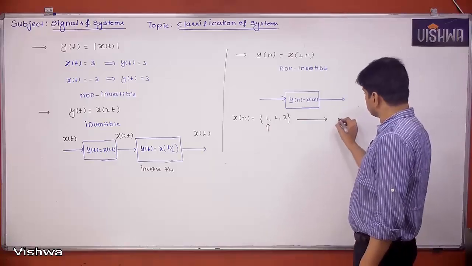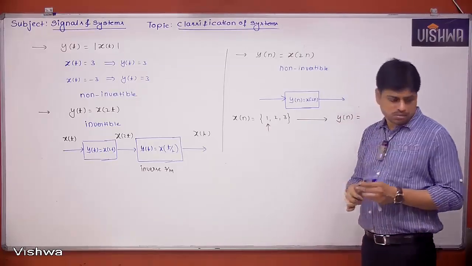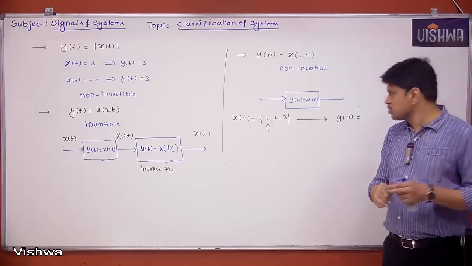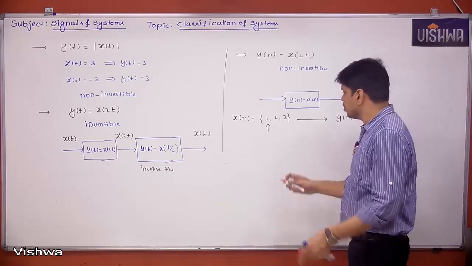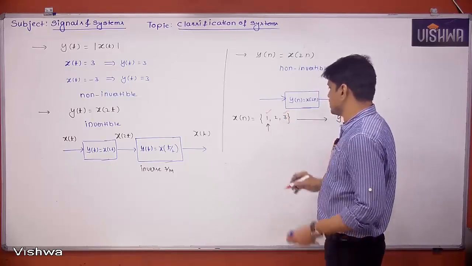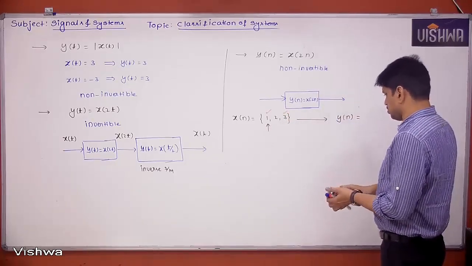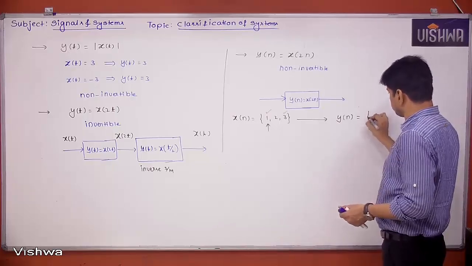First we have to keep the 0th position as it is and pick every second sample. Then we get the output as 1, 3.